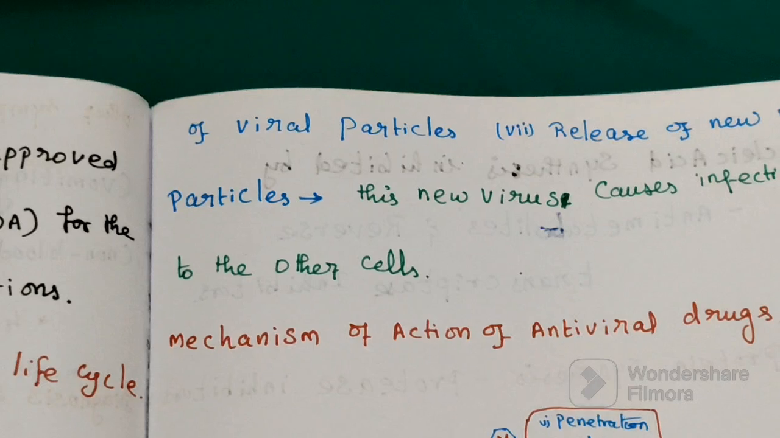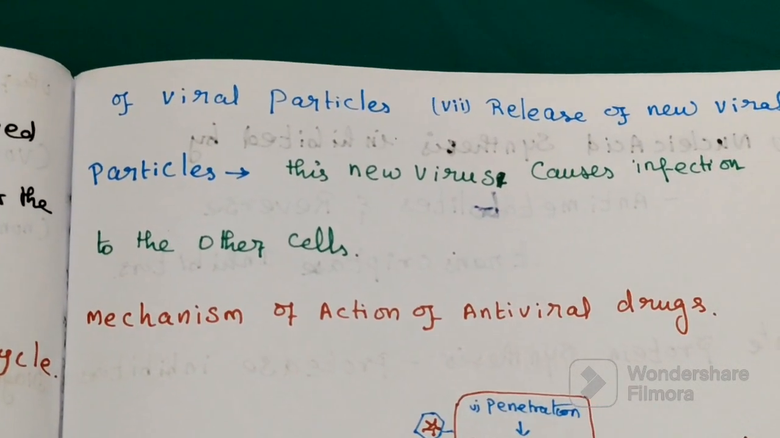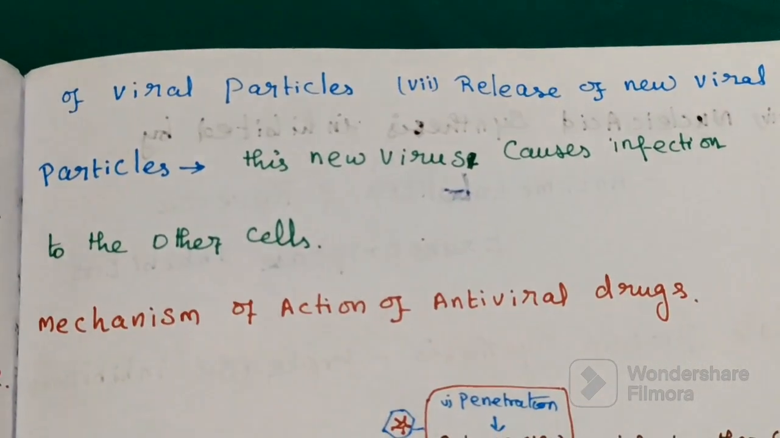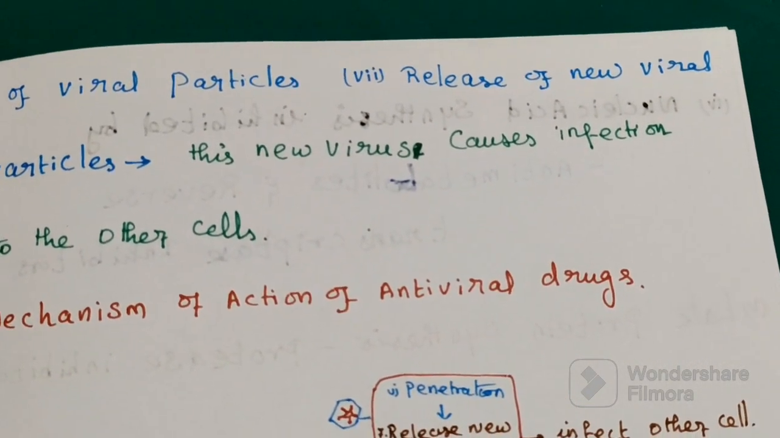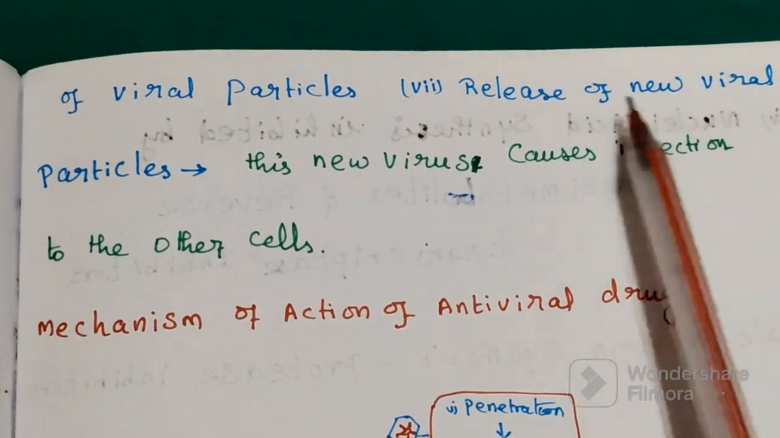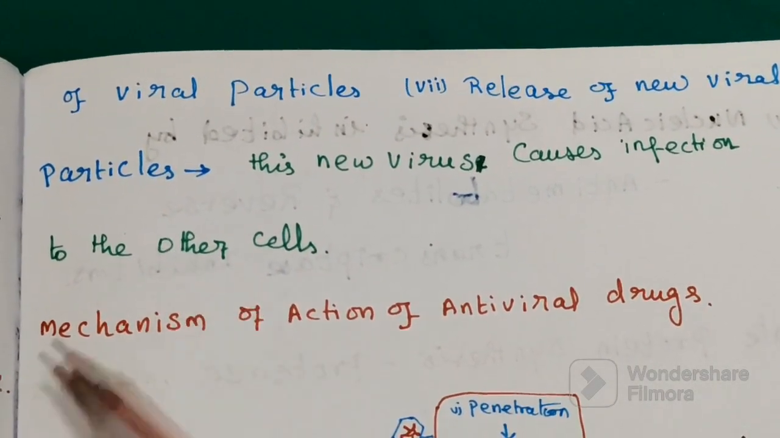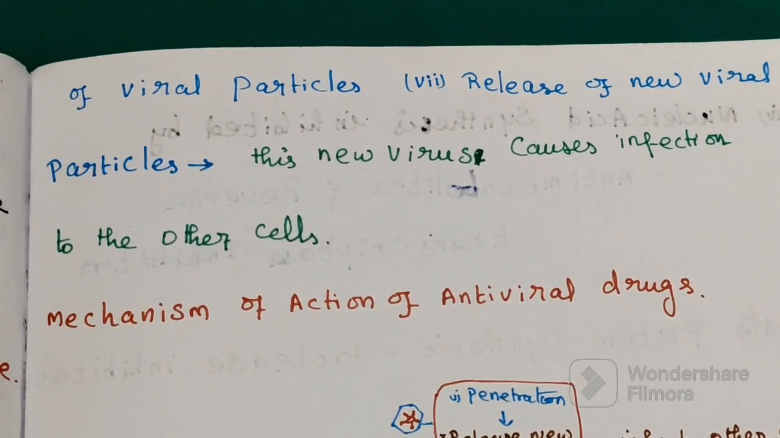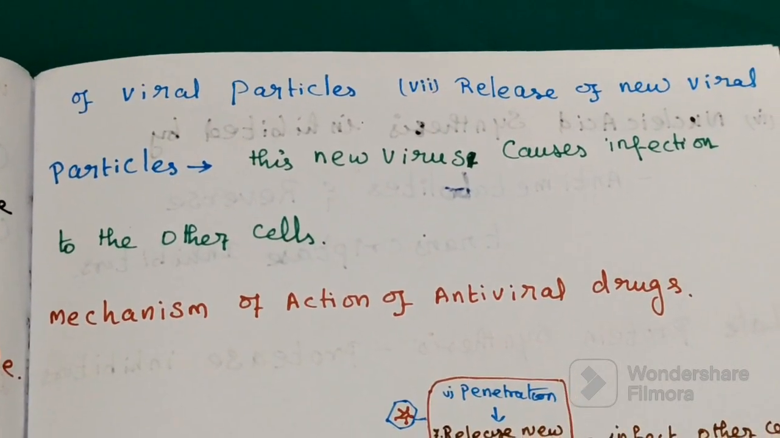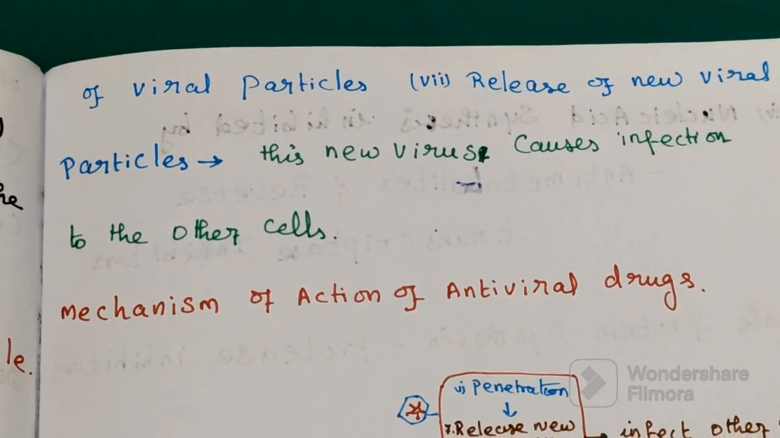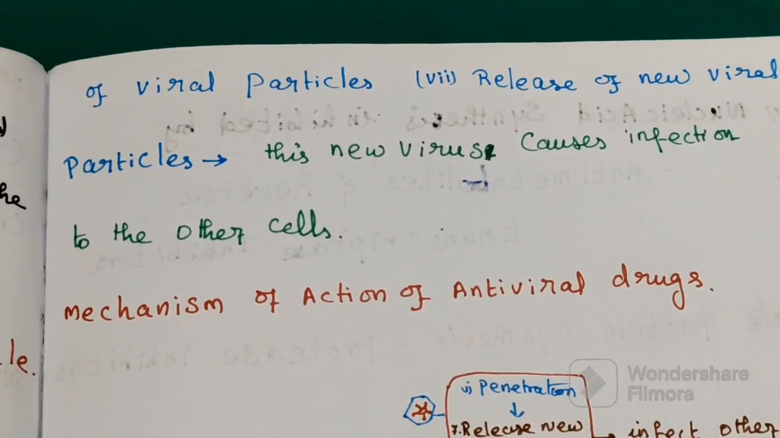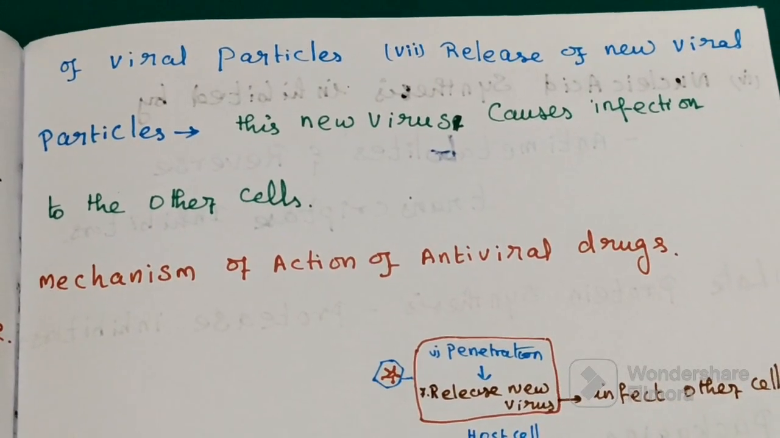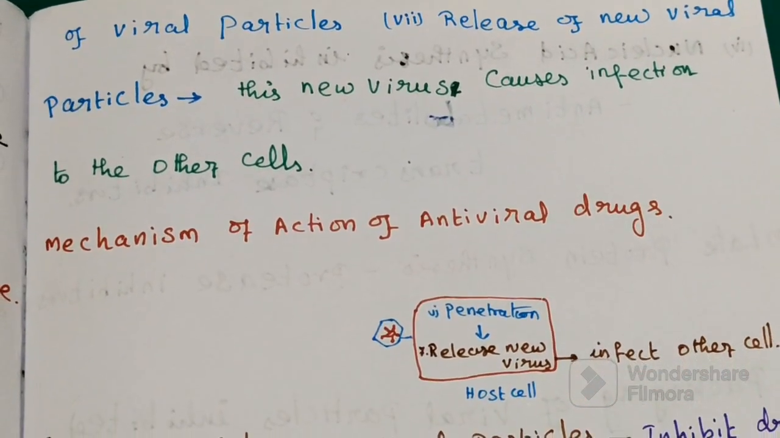assembly of viral particles. Packaging and assembly of viral particles. The last step is release of new virus. These new viral particles cause infection to other cells. These are the sequence of events occurring within viral replication. Now, these drugs can act at any of these steps and will inhibit that viral replication.